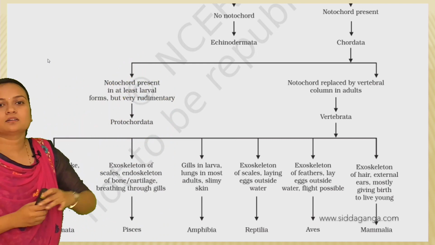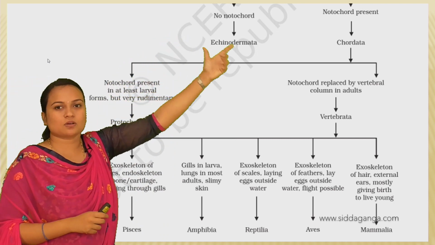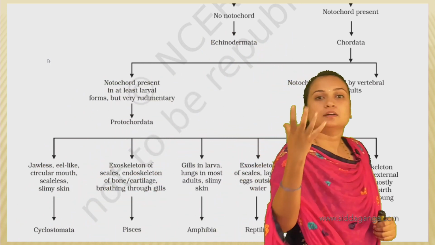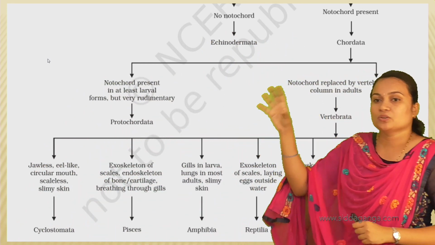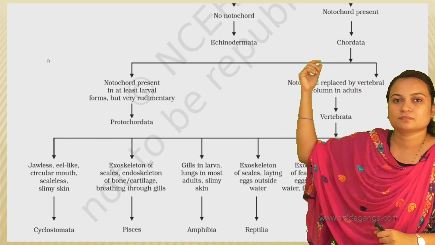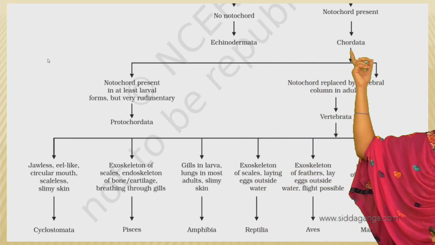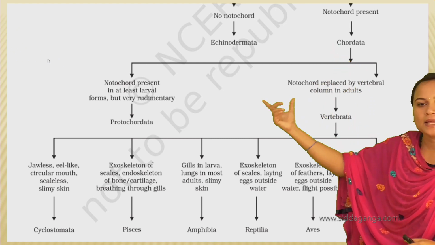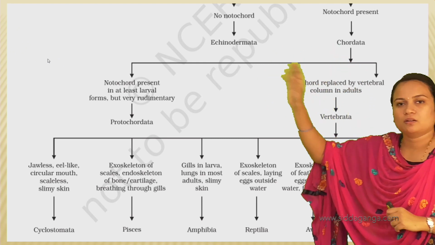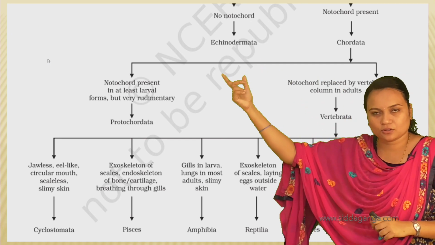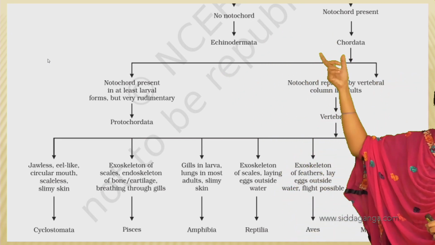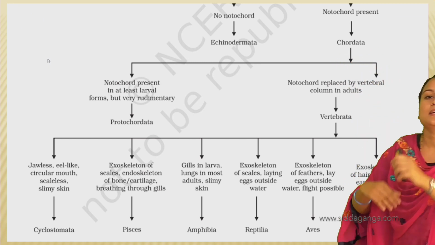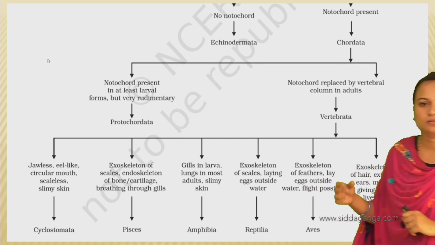So if the notochord is present, the organisms are grouped under Chordata, and further characters must be noticed. If there is no notochord, they are Echinodermata. If the notochord is present, they are grouped under Chordata. Next, we have to look at the further characters, right?